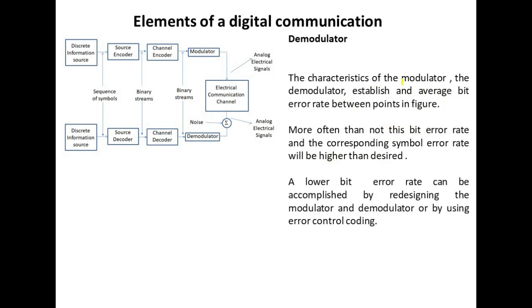The characteristics of the modulator and demodulator establish the average bit error rate between points in the figure, that is between these 2 points. More often than not, this bit error rate and the corresponding symbol error rate will be higher than desired. A lower bit error rate can be accomplished by redesigning the modulator and demodulator or by using error control coding.